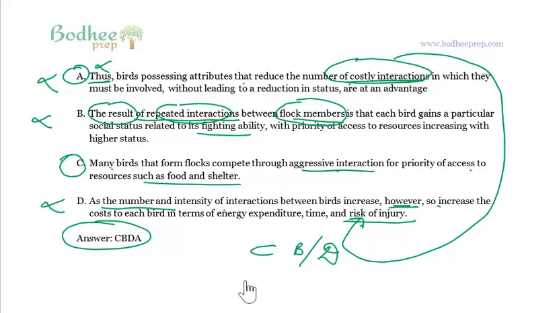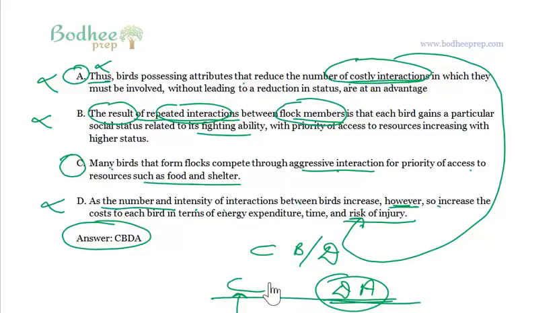That means basically DA is a pair. You must keep them together. I'm starting with C, but DA is a pair. It says here, as the number and intensity of interactions between... I can have C, D, A. I'm not denying that. I'm just telling you that if I'm starting with C, and if I keep D here, then immediately after D, I must have A. Why? Because DA form a link. As the number and intensity of interactions between birds increase, so increase the cost to each bird in terms of energy expenditure, time, and risk of injury. So this cost is basically what we talk here in costly interactions.